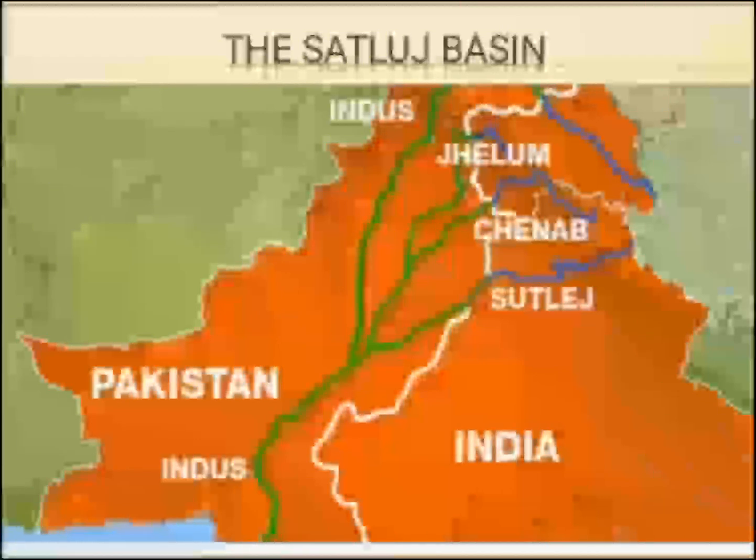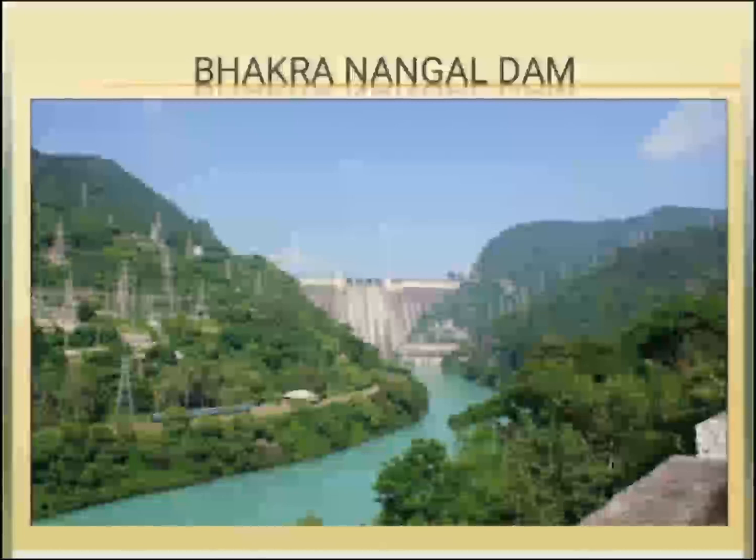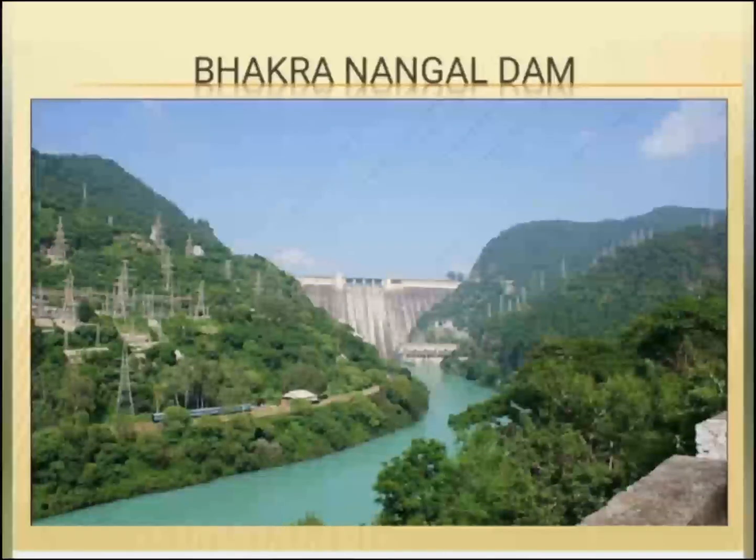The Satluj Basin. The river Satluj and its tributaries flow towards the southwest through Punjab. They join the Indus River in Pakistan. The Indus finally flows into the Arabian Sea. Punjab and Haryana lie in the Satluj Basin. The Bhakra Nangal Dam has been built on the Satluj River. It provides electricity and water for irrigation. The Indira Gandhi Canal, which starts from the Satluj, provides water to many dry areas of Rajasthan.